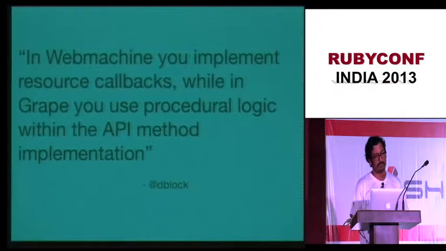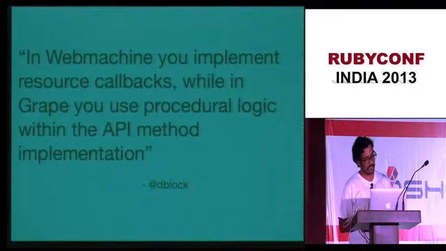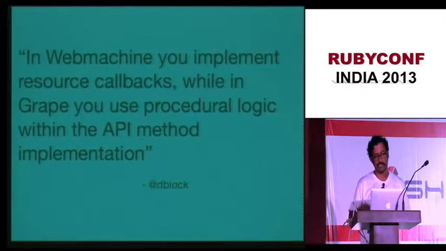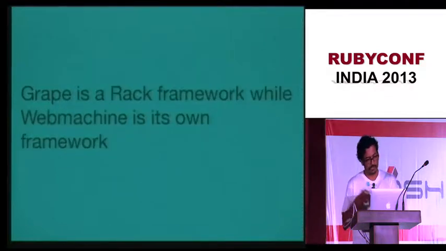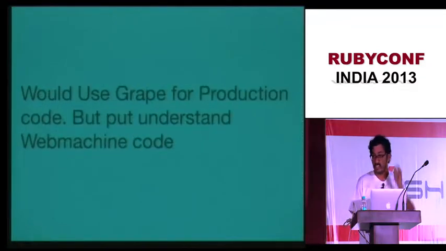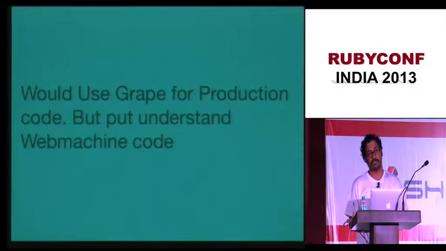Again, in Web Machine you implement resource callbacks. Basically in Web Machine the state flow and the request-response cycle is defined by callbacks. In Grape you write procedural logic. Basically you write if-else statements. Grape is a Rack framework while Web Machine is its own framework. Again, that does not mean that I have ever used Web Machine in production. I don't think I will be using it without understanding the code end to end. If you want to use something in production, use Rails API, use Grape, or use Sinatra as well.